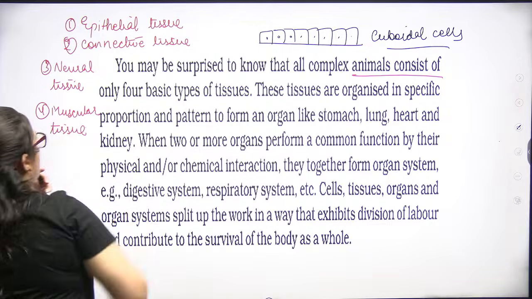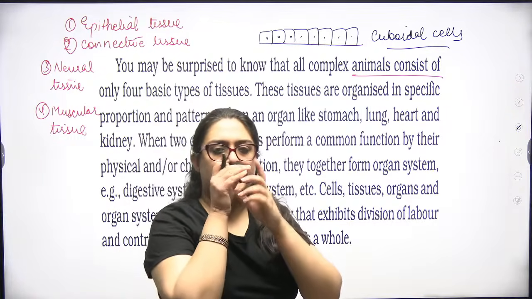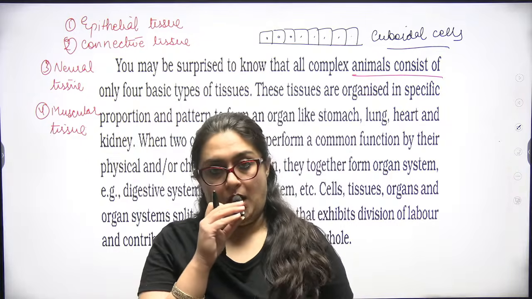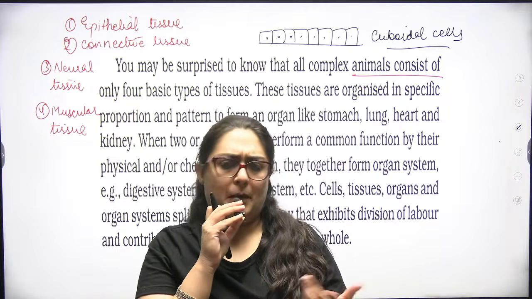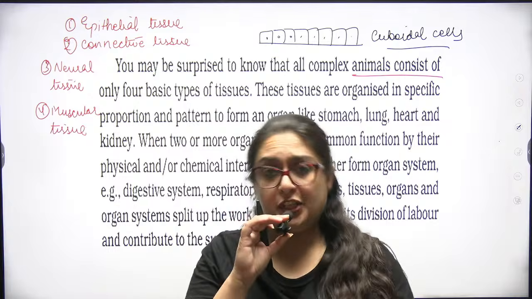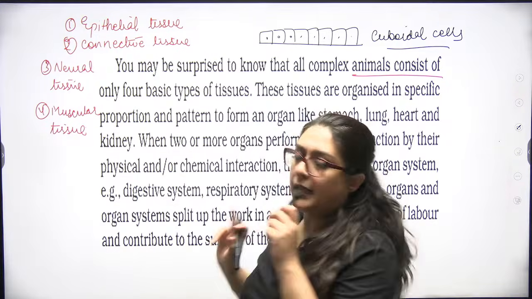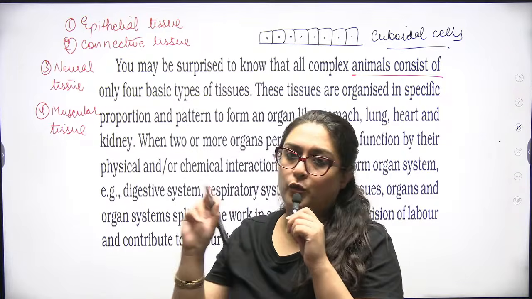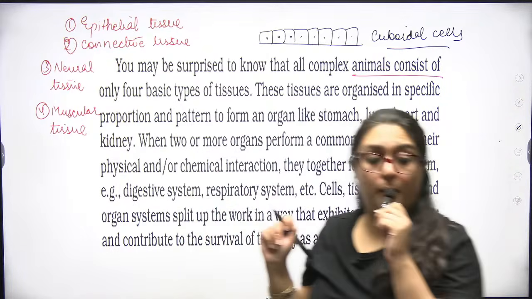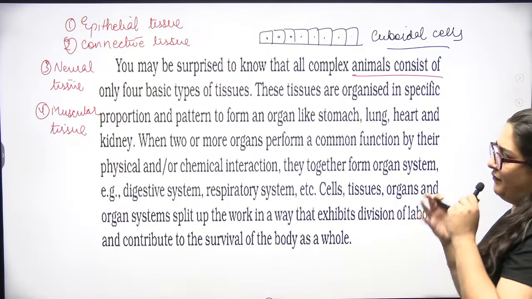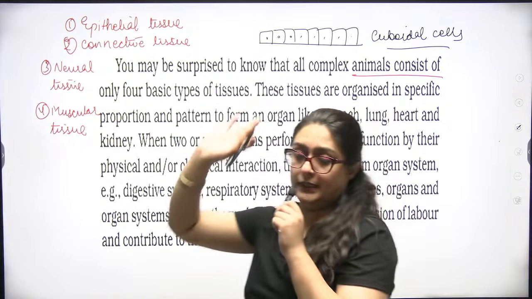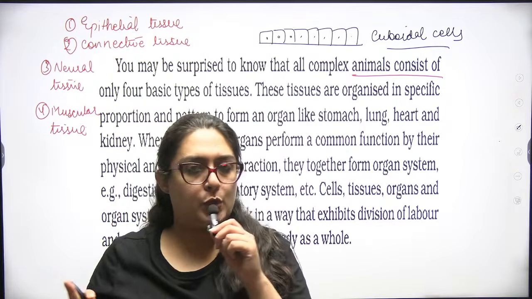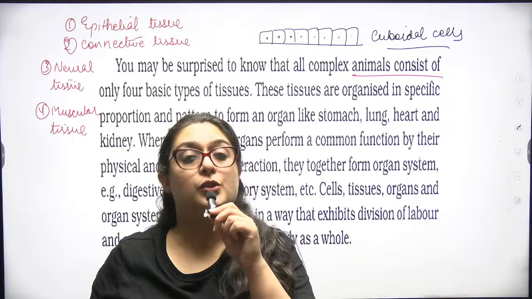Is it clear? Epithelial tissue: skin, all the lining of organs, body cavities. So they are meant for protection. The epithelial cells are designed for secretion and absorption also. Connective tissue connects various parts of the body. Neural tissue is composed of neurons, and muscular tissue is composed of muscles. We have discussed neural tissue and muscular tissue in the human physiology topic. Muscular tissue in the chapter locomotion and movement, neural tissue in the chapter neural control and coordination.